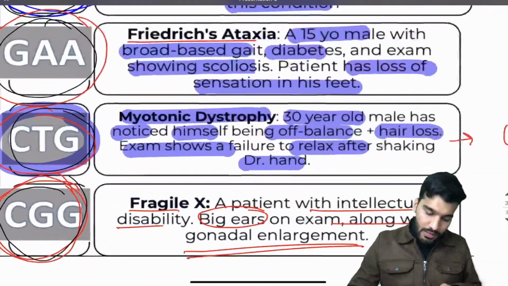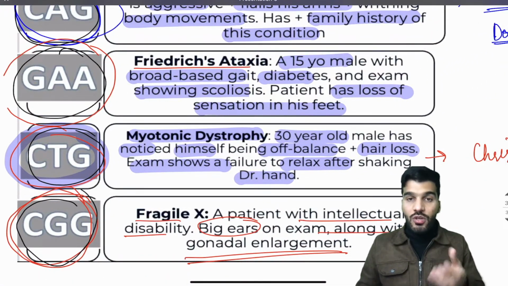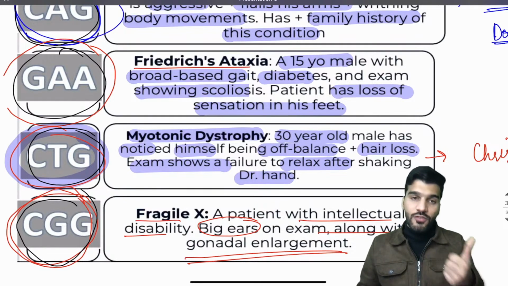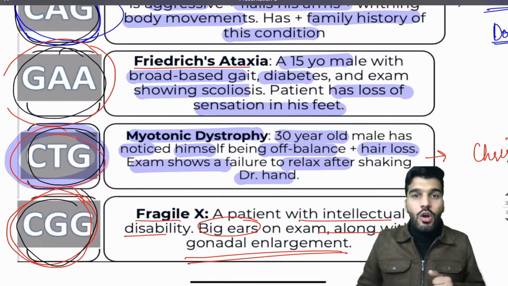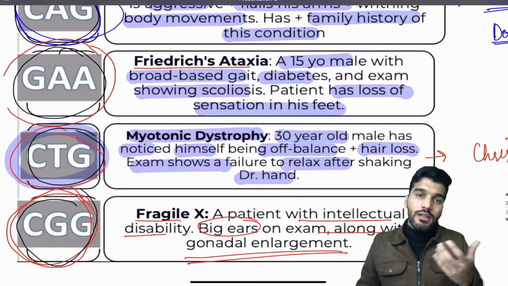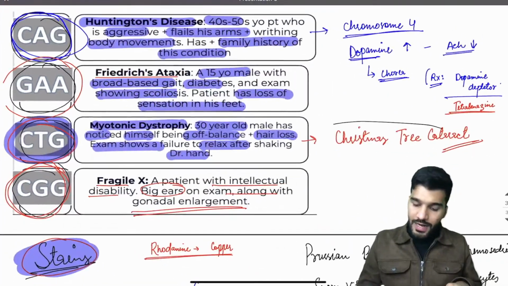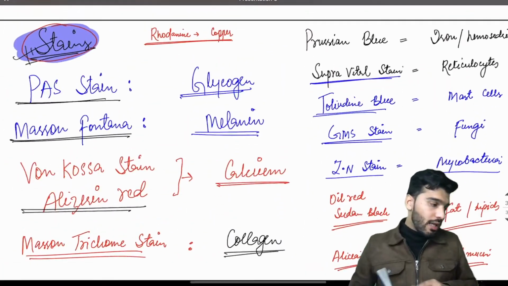The main important thing is the clinical symptoms in this picture. Remember, if they mention big ears along with gonadal enlargement, it's Fragile X syndrome. Okay, abnormal body movements with family history, Huntington's chorea. Loss of sensation in the feet and scoliosis, Friedreich ataxia. Off balance or failure to relax after shaking hands, still shivering, it's going to be myotonic dystrophy. The cataract is a Christmas tree cataract. Then the stains. So that's all for this session.